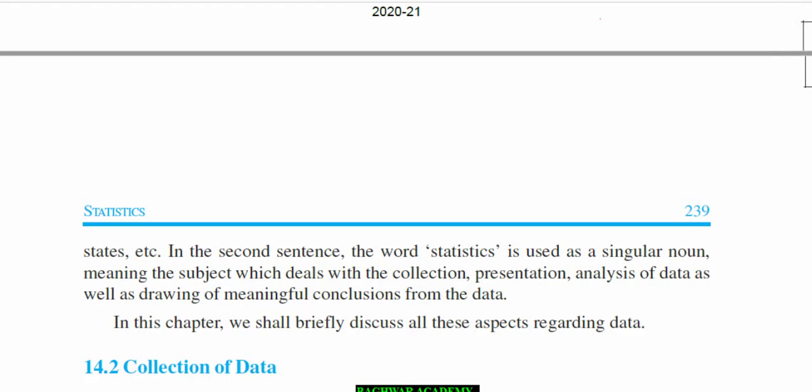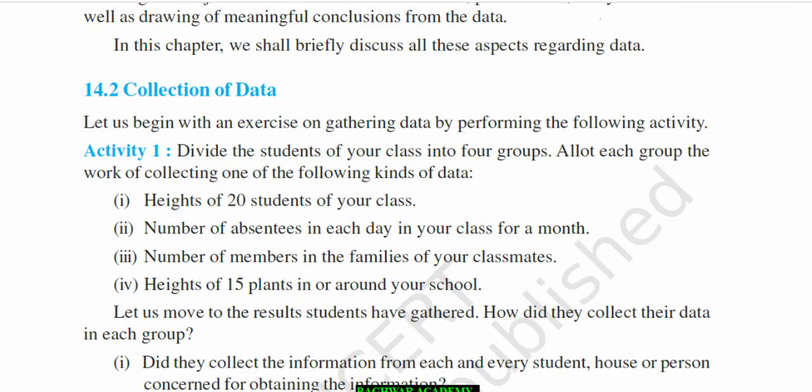So first you see collection of data. Let us begin with an exercise on gathering data by performing the following activity. First activity has been given, just you go through. Divide the students of your class into 4 groups. Allot each group the work of collecting one of the following kinds of data: heights of 20 students of your class, number of students absent each day in your class for a month, number of members in the families of your classmates, heights of 15 plants in or around your school.